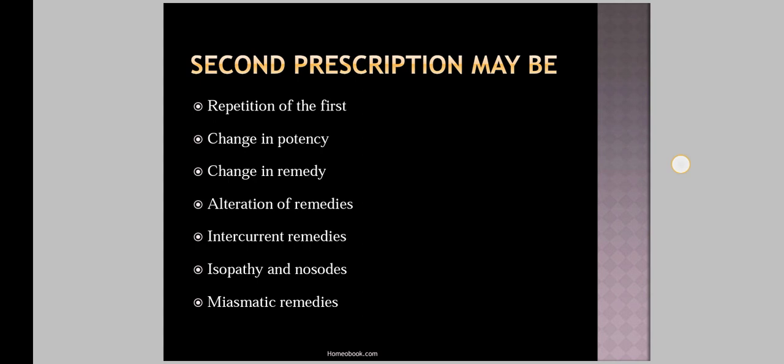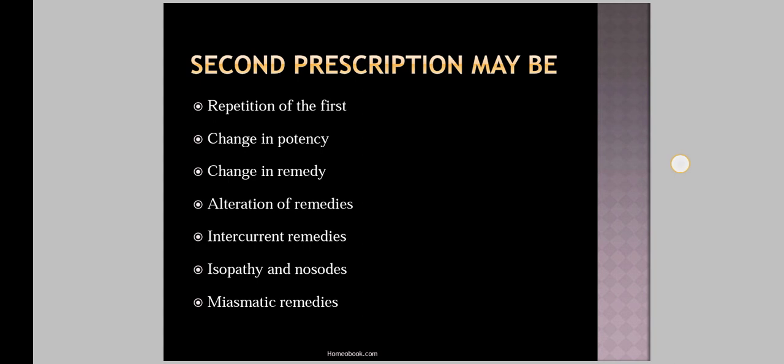So there are different indications for using an antidote. What are the indications? The first indication is that if the first prescription makes no improvement in the general well-being of the patient, it is unfavorable and has to be antidoted in an offensive manner.